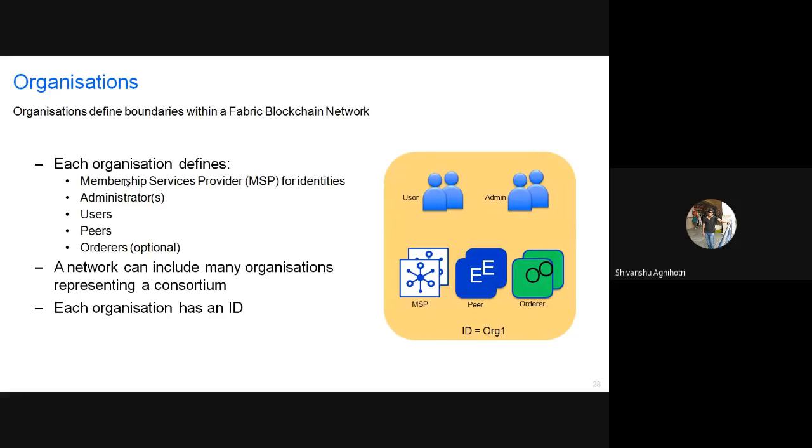Again, they can communicate with each other. Two different organizations can communicate with each other. So this organization concept basically simplifies all of the process. Again, every organization will have some ID, because everything in a Fabric network is identified by an ID only. So the organization will contain some ID as well.